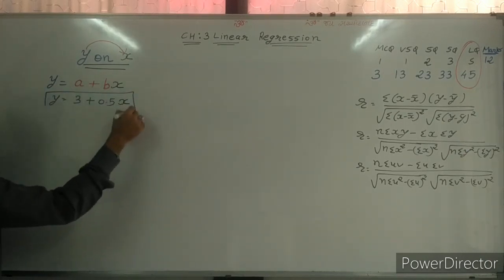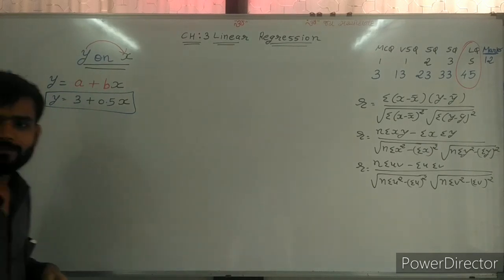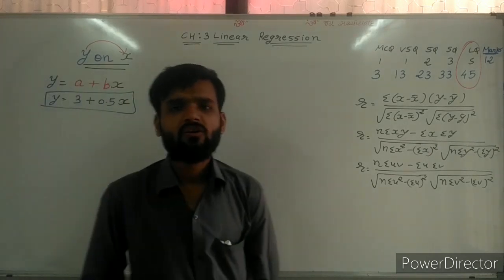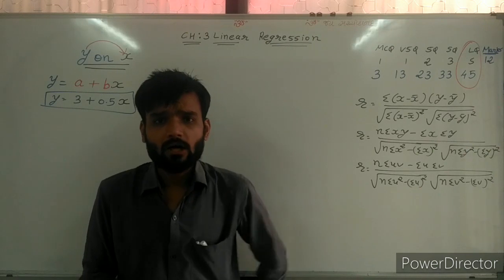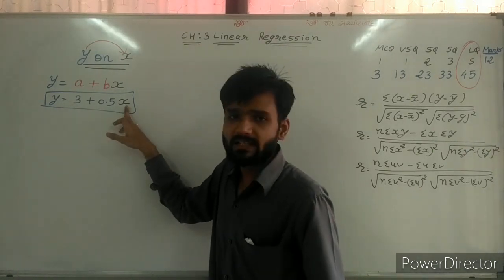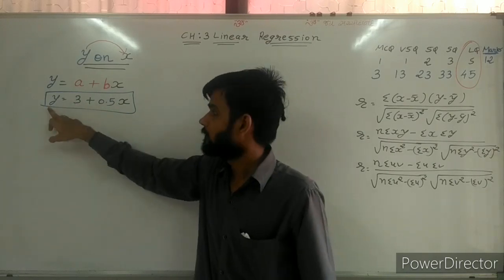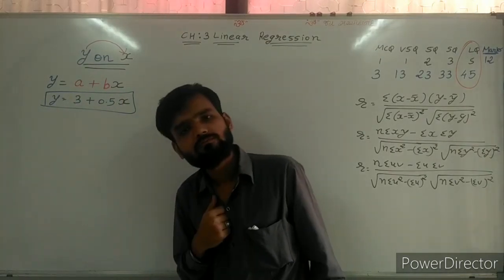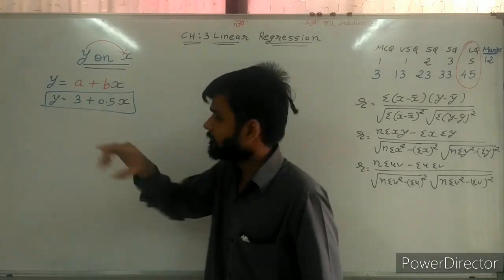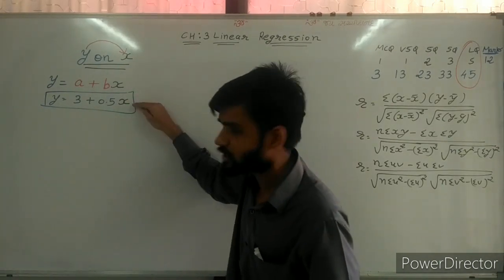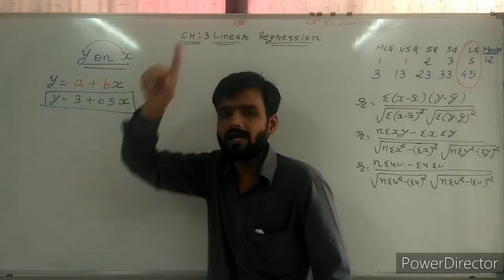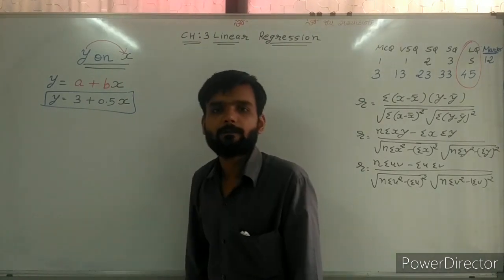So this becomes my function. Now in this function, if I replace x is equal to 2, then 2 into 0.5 is 1, plus 3 is 4. The value of y is 4. In this way, if we put the value of x in the function, we will get the value of y.